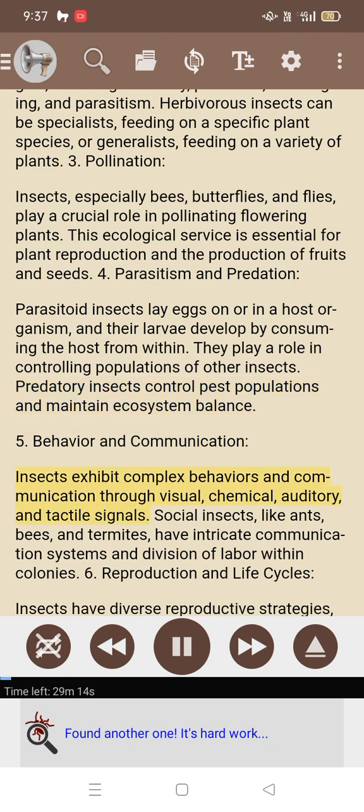5. Behavior and communication. Insects exhibit complex behaviors and communication through visual, chemical, auditory, and tactile signals. Social insects, like ants, bees, and termites, have intricate communication systems and division of labor within colonies.